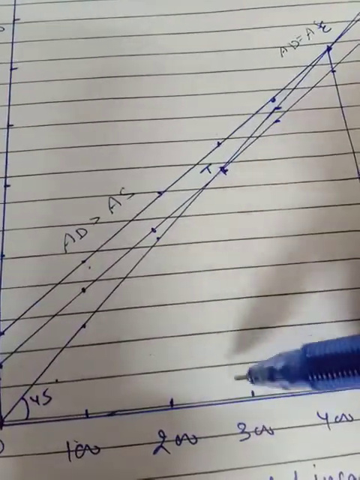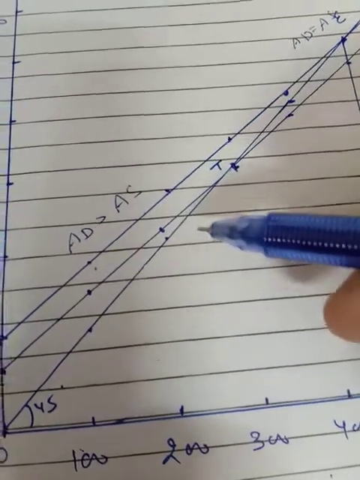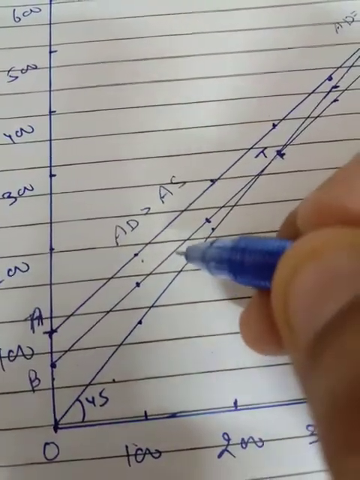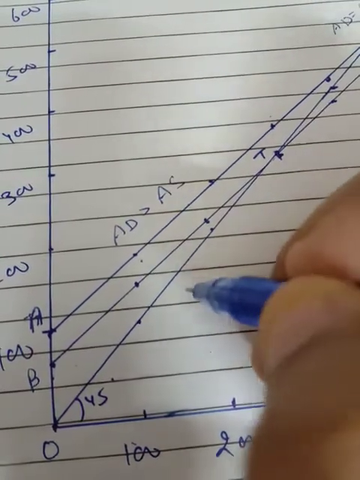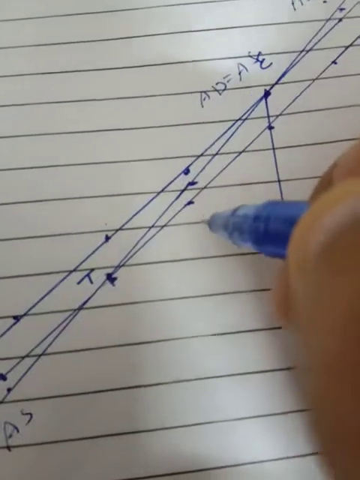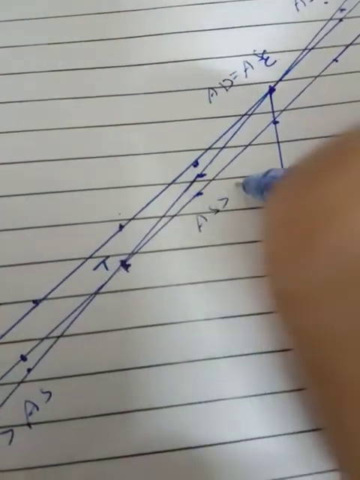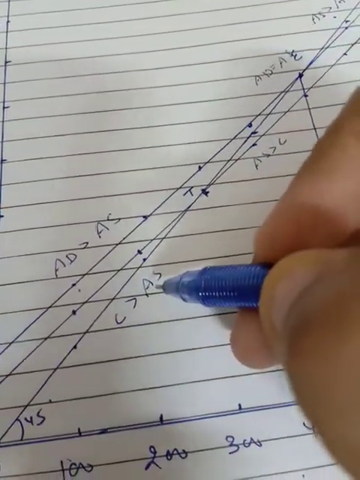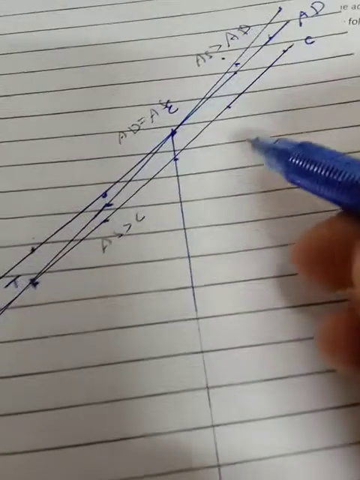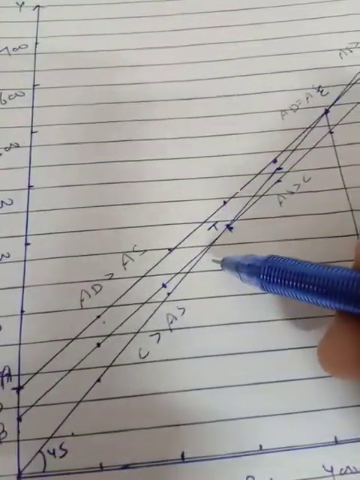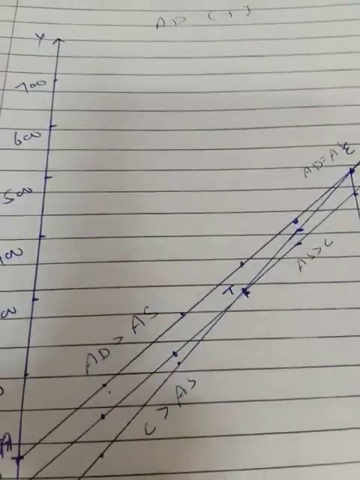So earlier, consumption is more than aggregate supply. This is consumption, and this is aggregate supply. Consumption is more than aggregate supply up to this point, and after this point aggregate supply becomes more than consumption. And for aggregate supply, you can write income also here. So this is a very important point which you have to show over there.